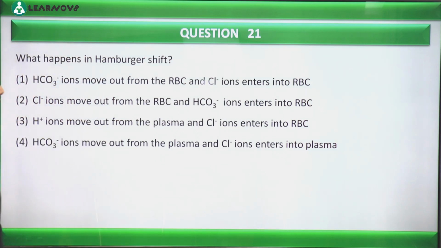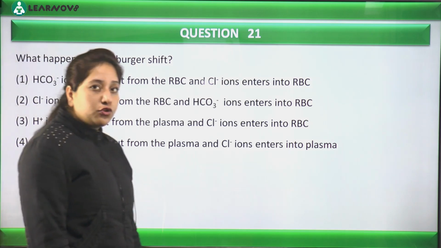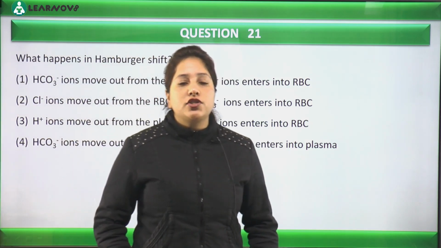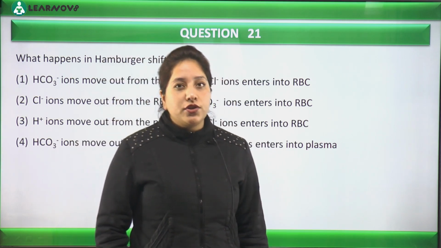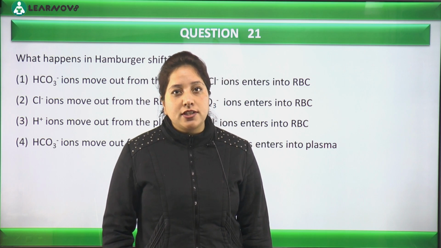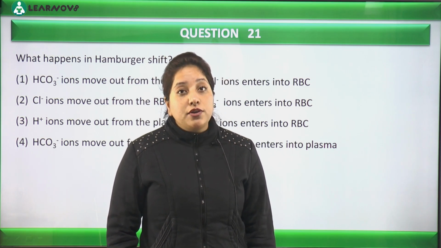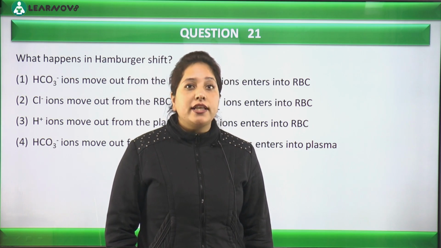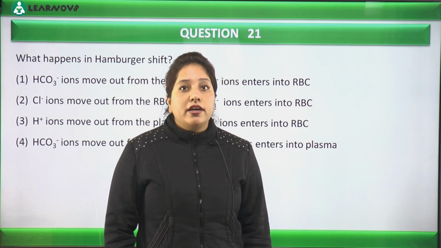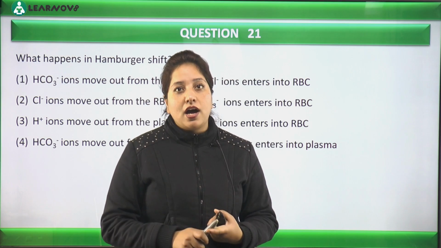So the question reads here, what happens in Hamburger shift? Hamburger shift, you don't have to get confused here. Hamburger shift is just another name for what? Yes, chloride shift that was operating between the RBC and the plasma, in which we have discussed already what happens. जो bicarbonate ions होते हैं that leave the RBC.